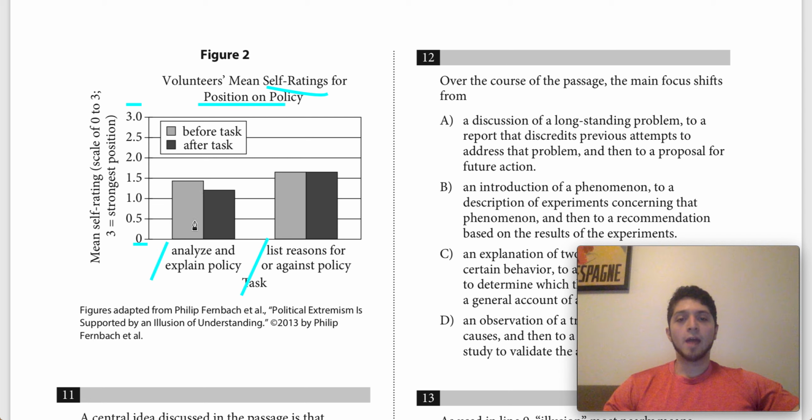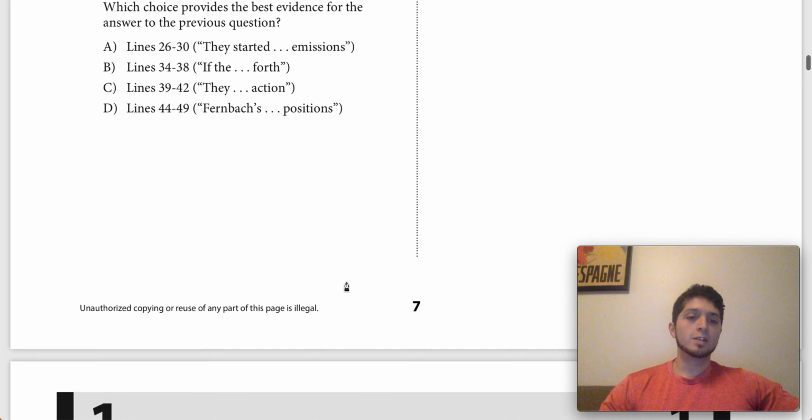So this is measuring what happens. Two trends we can notice: when you ask people to analyze and explain their policy, the self-rating of the strength of their position dips after the task compared to before. Whereas if you just have them list their reasons for or against the policy, it stays pretty much the same. Does it dip at all? I don't think it dips at all. It stays the same. So before and after the task, people have the same strength of their position on a policy.